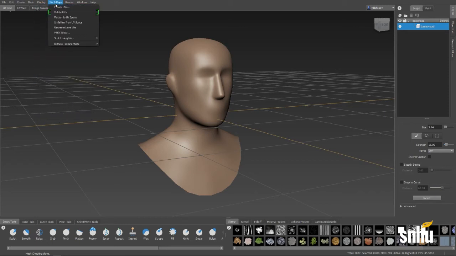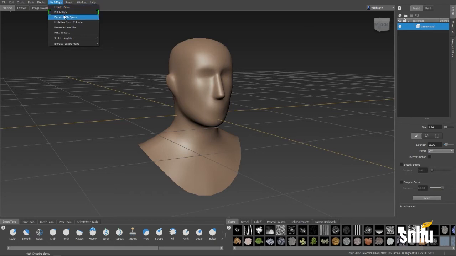UVs and maps are going to be important. It's recommended that you always do your UV layouts in Maya or Max or your other standard 3D application. I would avoid doing your UVs inside of Mudbox. If you have to for some reason though, you can create them. You can also remove them by doing delete and then recreate them.